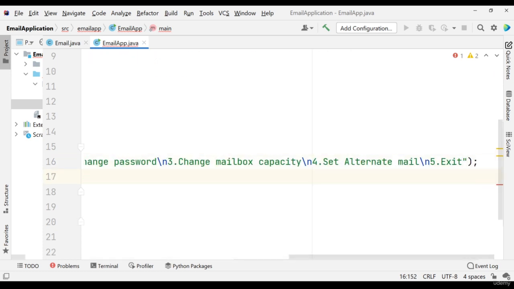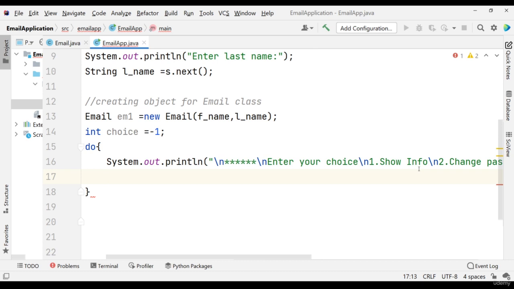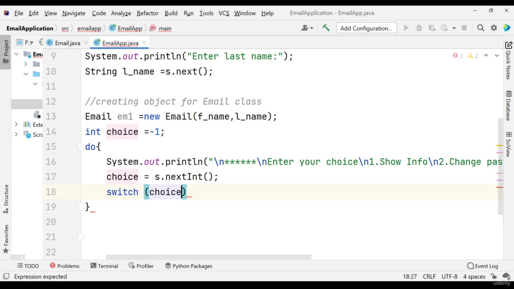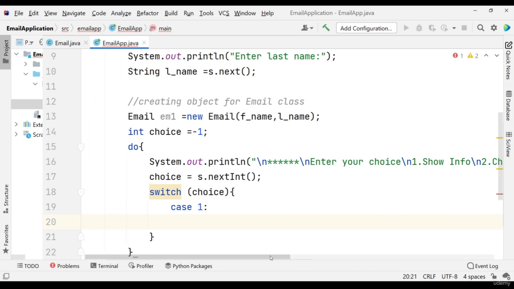Now inside this do while loop, I'm going to ask for a choice. Choice is equal to s dot nextInt, as this is the integer part. Then switch case choice, and case 1 is show info.